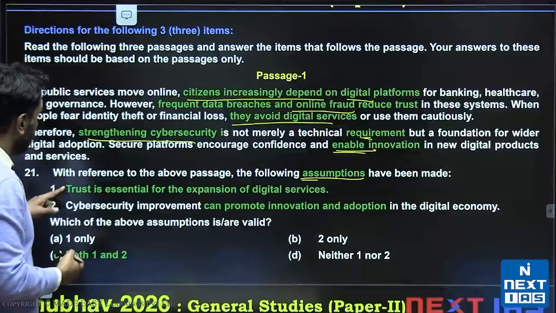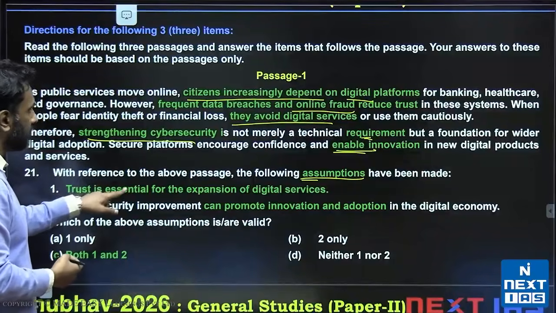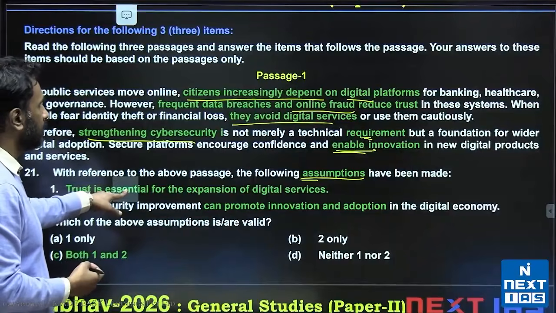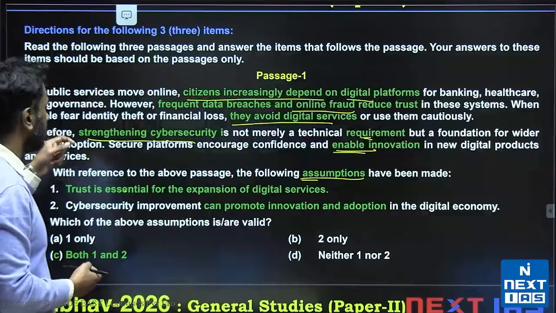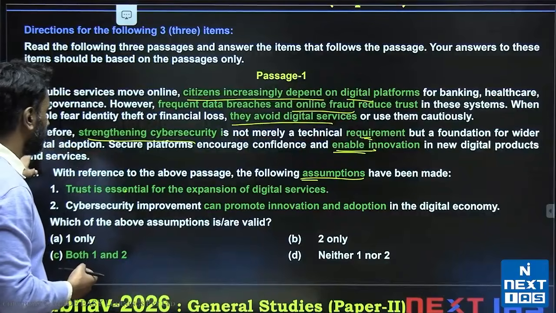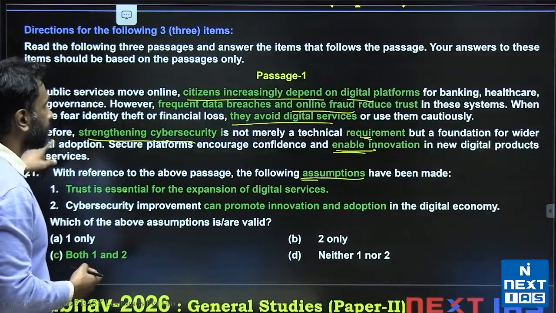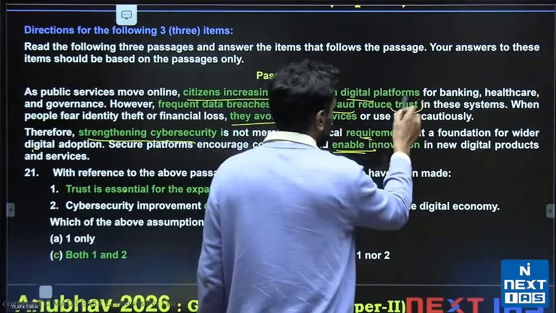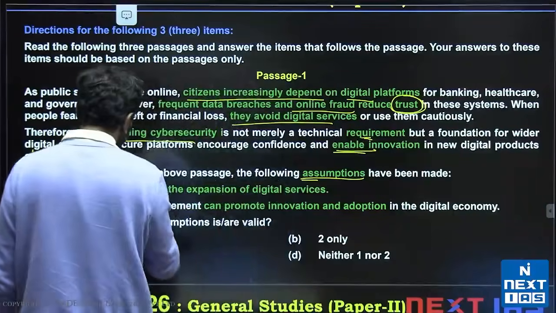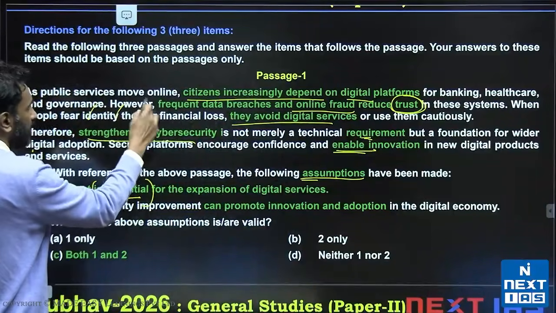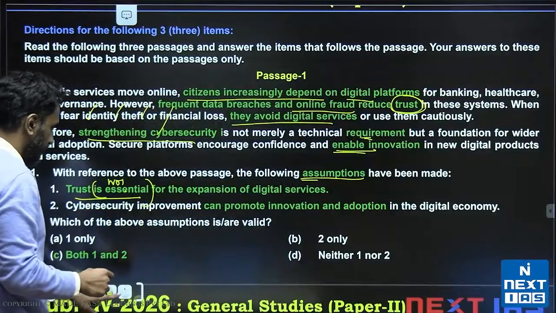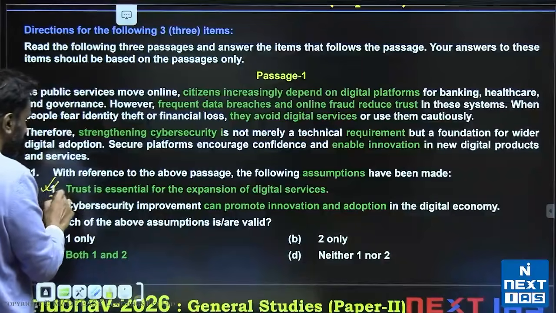So what would be a valid underlying assumption? Trust is essential for expansion of digital services. The word trust is actually used somewhere in the passage. Reduce trust in these systems. So trust is essential. This is valid. If I said trust is not essential, this part of the passage would fall apart. So it's a valid underlying assumption. One is valid.